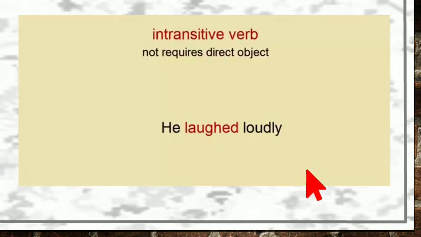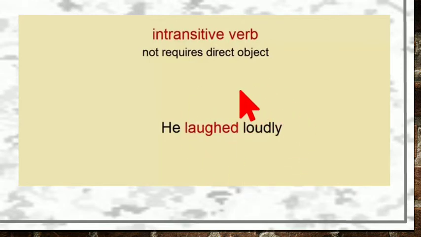For example, he laughed loudly. He laughed, correct? But the verb is answering how did he laugh? He laughed loudly. Yes, it is answering how.